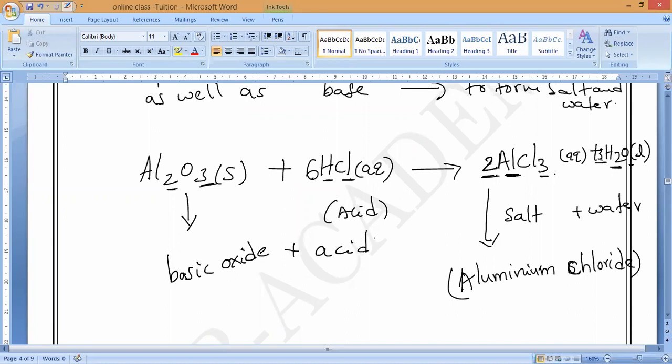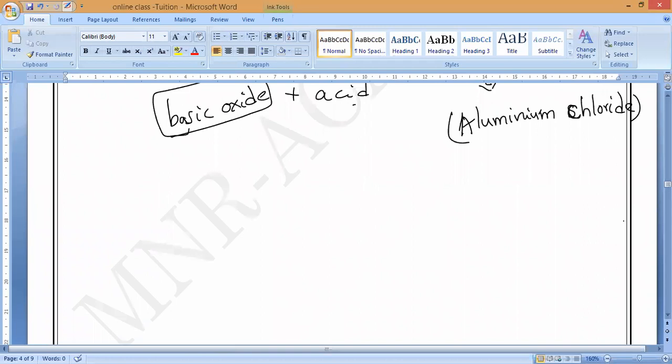It will not matter whether it turns blue litmus or red litmus. It will react with acid as well as base, so that they form the respective salt plus water. Understand? So when it is reacting with acid, it will behave like a base. Base plus acid will form what? Respective salt and water. Understand?